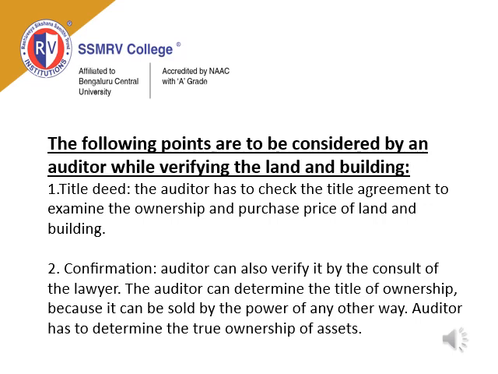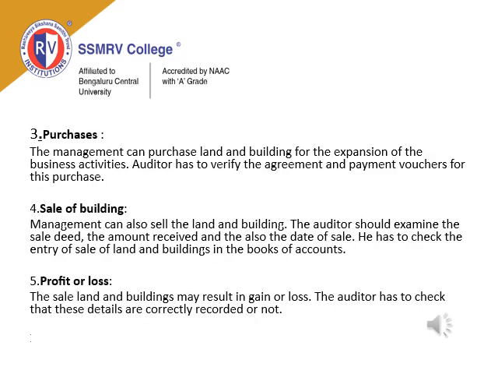Auditor has to determine the true ownership of assets. So with the help of a lawyer only, an auditor will be very clear that the title of ownership is true and the documents are true. After the auditor verifies and sees the title and he gets confirmed, the third one is purchases.